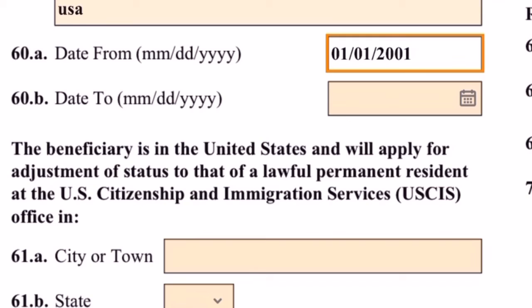The country is USA. So we are continuing to the dates, the month and year when they started living together until present. It's not allowing me to type present, so we're going to leave it blank. Or we could put not applicable, but for me I'm leaving this blank.